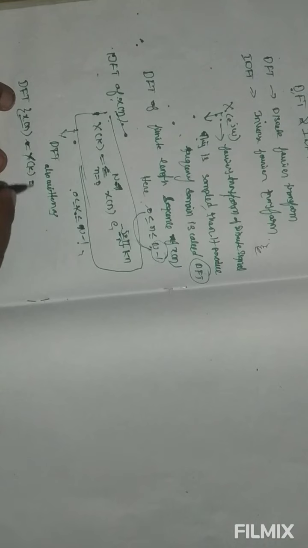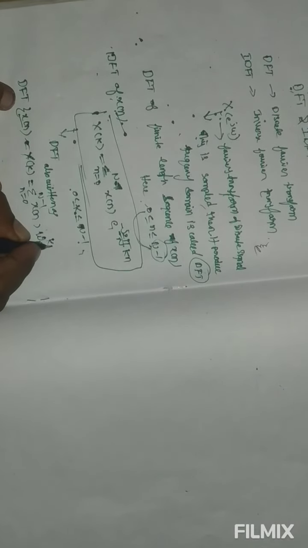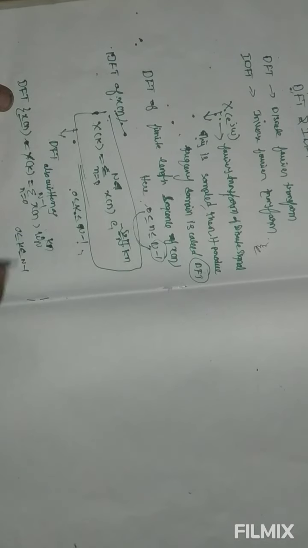X of k equal to sigma n equal to 0 to N minus 1, finite length sequence x of n, omega N power kn, where 0 less than or equal to k less than or equal to N minus 1.